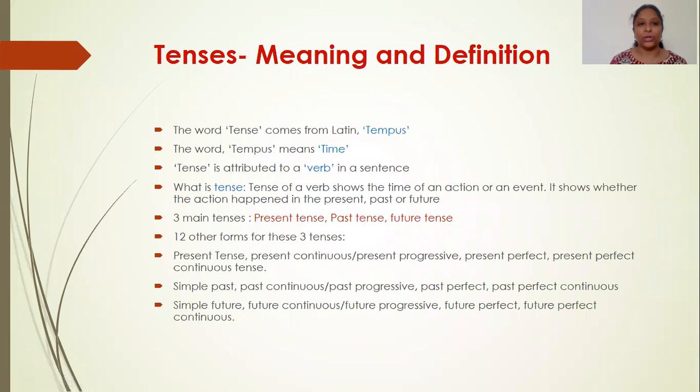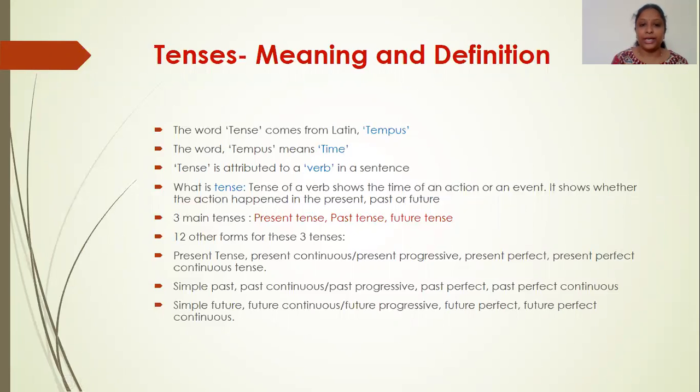So firstly we will talk about tenses, the meaning and definition of tenses. The word tense comes from the Latin word tempus. The meaning of this word tempus is time. So the time of an event, whether it has happened in the present or in the past or in the future. So tense of a verb determines whether the action has been done in the present or past or in the future. Tense is usually attributed to a verb in a sentence.